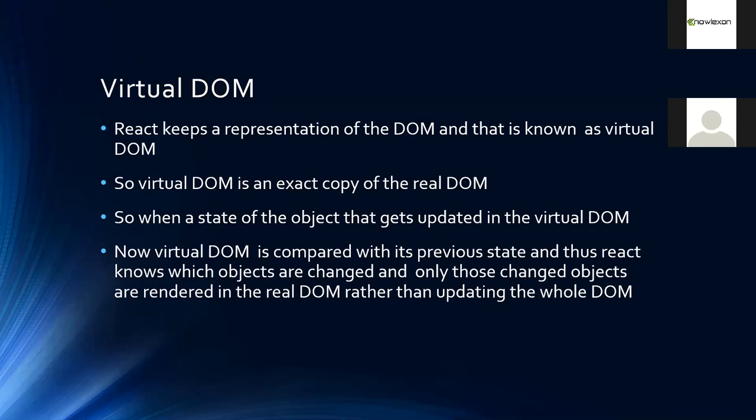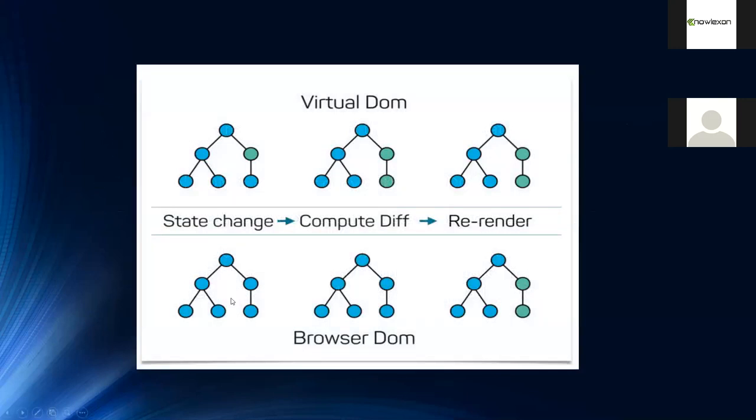But with React, suppose this is the real DOM which the browser is maintaining. In React, it creates a virtual DOM, which is exactly like a copied version of this real DOM. Suppose this state is changed. This is in light green color, and these are in blue. So this state has been changed in React. When there is a state change, it first gets updated in the virtual DOM. See, even here in the browser DOM, it doesn't get updated.